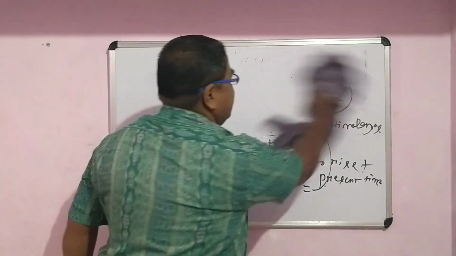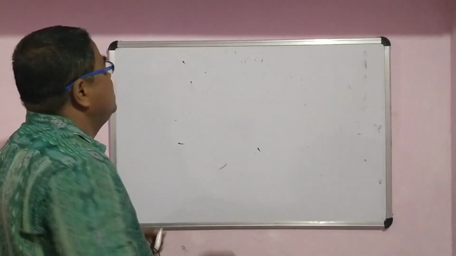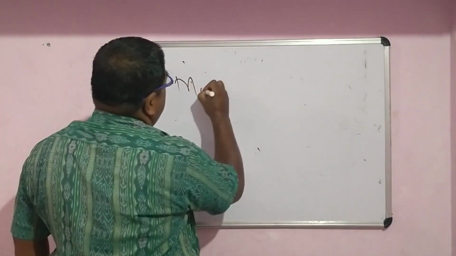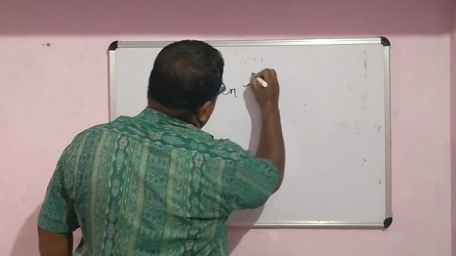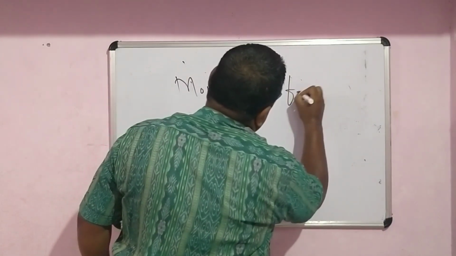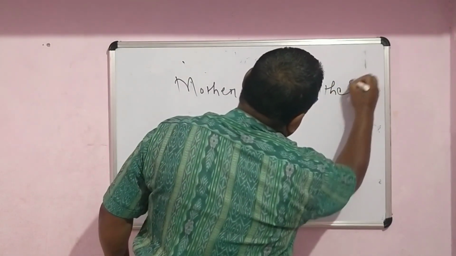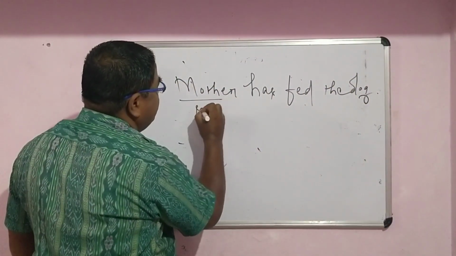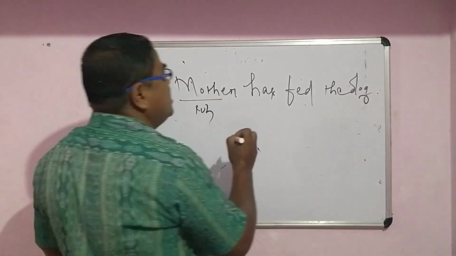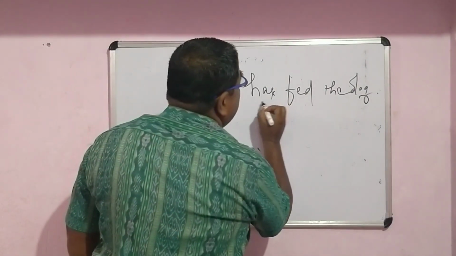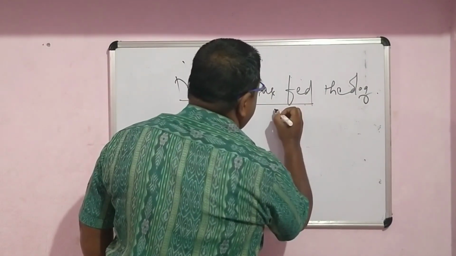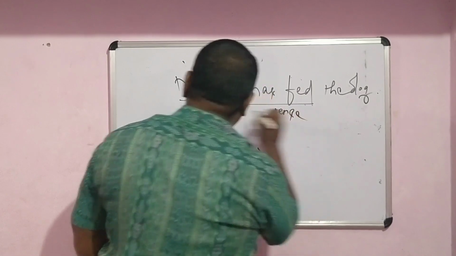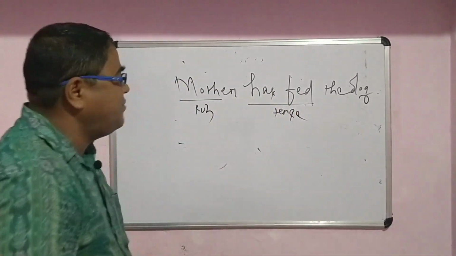Remember, suppose another example. How can you know your tense? Suppose I say, mother has fed the dog. Now you just try to find out the tense first. Obviously, mother is the subject. I have already told you, after the subject, usually we use your tense. So has fed is the tense. Remember, your subject always takes your tense after it.